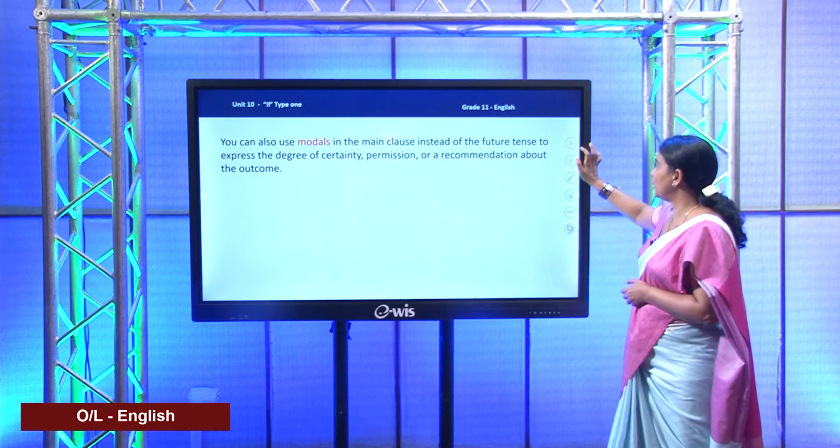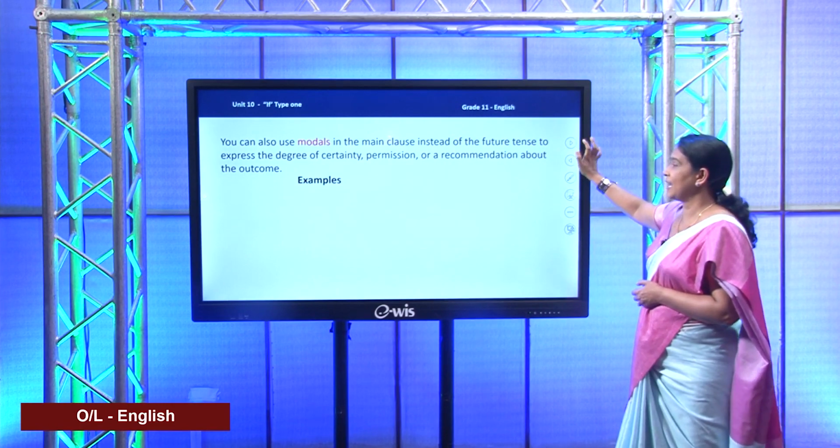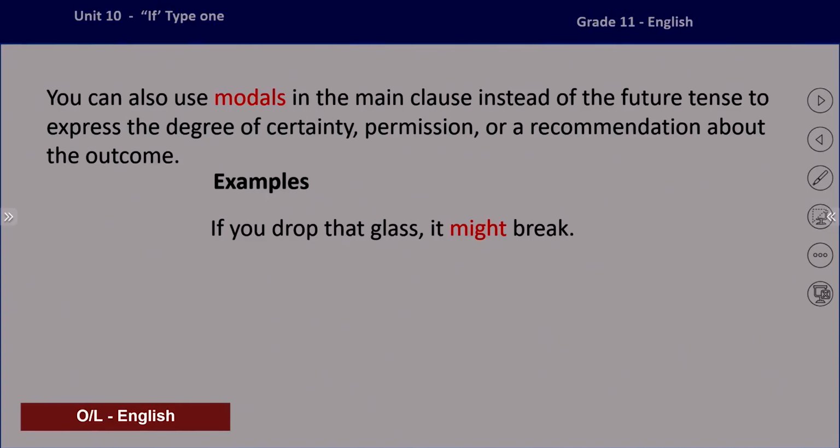Now, to make this point very clear, let me take an example. Now, look at this. If you drop that glass, it might break. So, if you don't know this word might there, as I told you earlier, you will try to find a simple future verb. Like what? If you drop that glass, it will break.